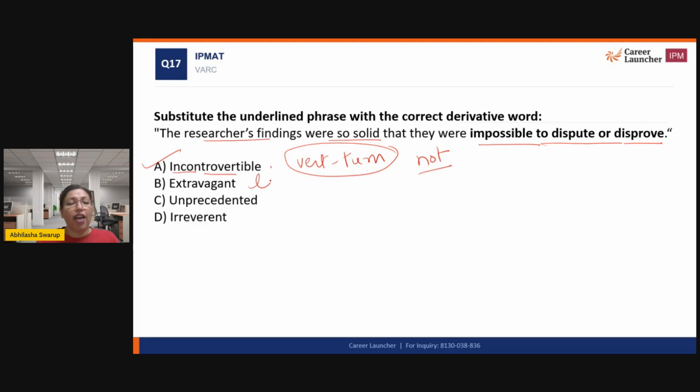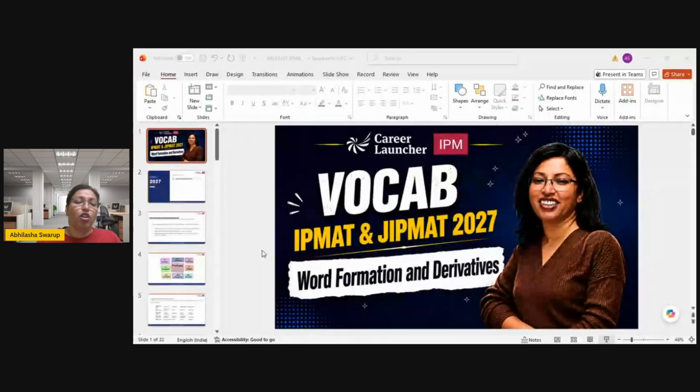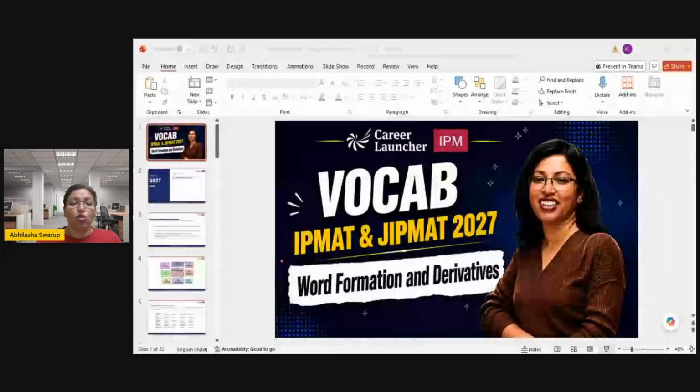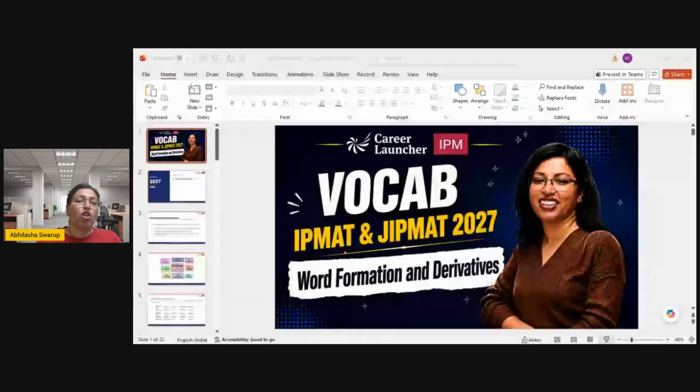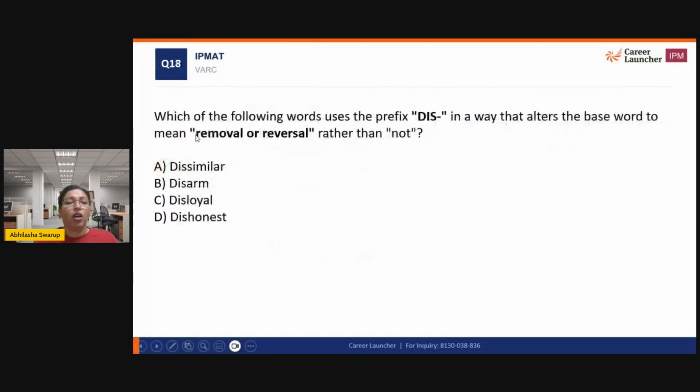Extravagant is very lavish, so that doesn't work. Unprecedented is never before, never happened before. And irreverent is not respectful, not revering. So the correct answer, incontrovertible. All right. Which of the following words uses the prefix dis in a way that alters the base word to mean removal or reversal rather than not?